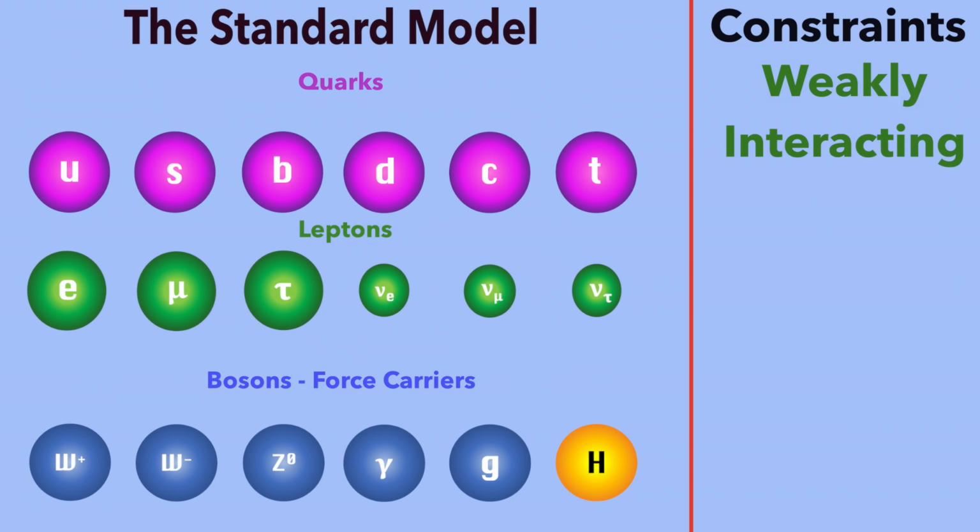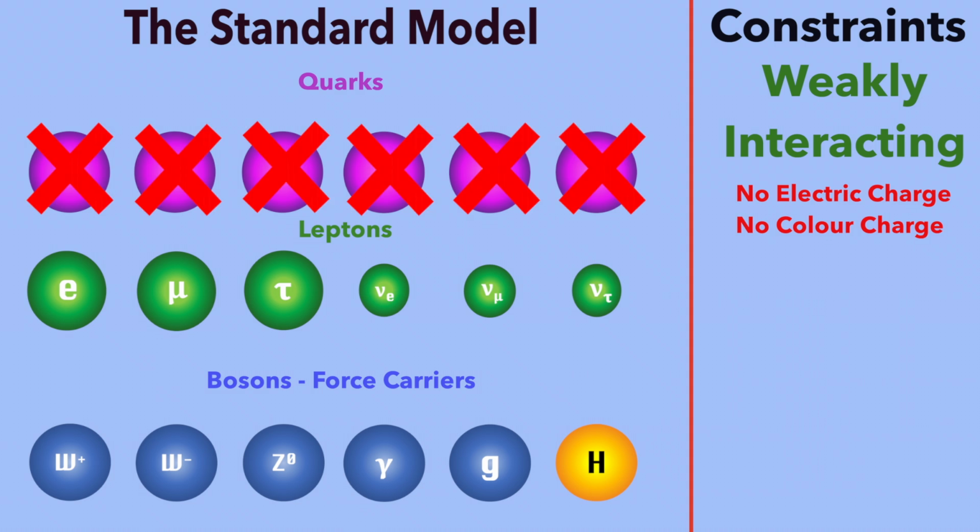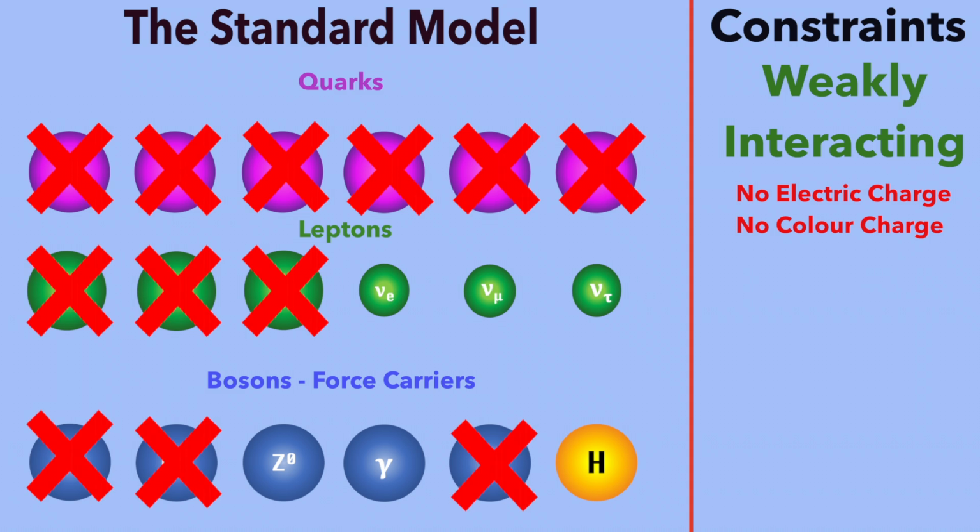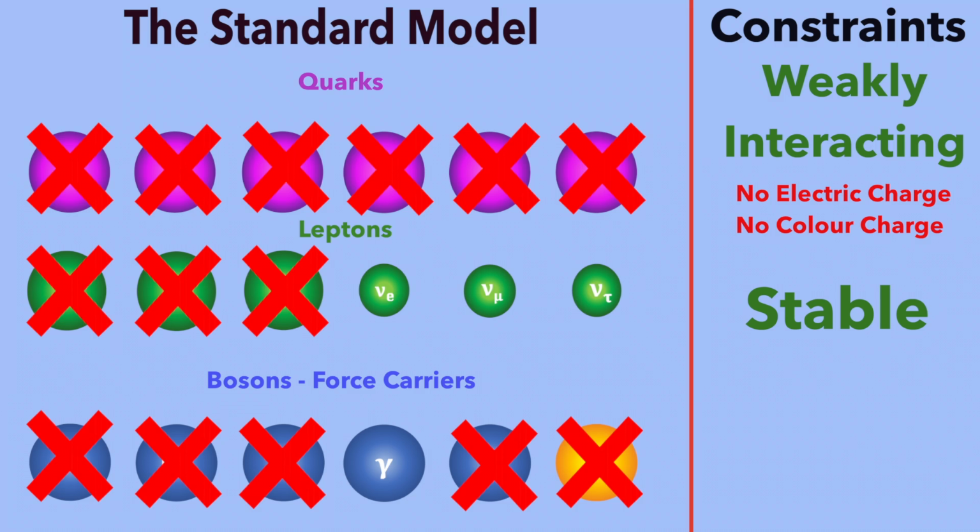First, they must be weakly interacting, or we would have seen them by now. So this means they can't be charged in any way. No electric charge, no colour charge. So this already rules out the quarks, as well as the electron, the muon, the tau, the W plus or minus boson, and the gluons. They must be stable, so they've stuck around. This rules out the Z boson and the Higgs. So we've already narrowed it down quite significantly.